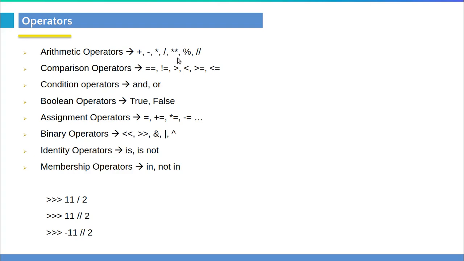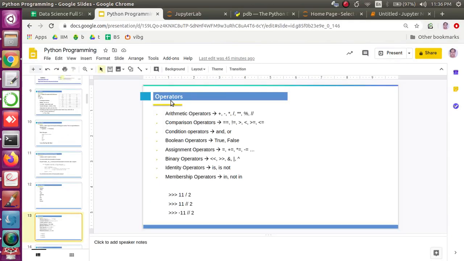Probably double star and double slash is something you may find new. Plus is addition, minus is subtraction, star is multiplication, slash is division, and percent is modulus division. Double star is a power operation, and double slash is a floor division.